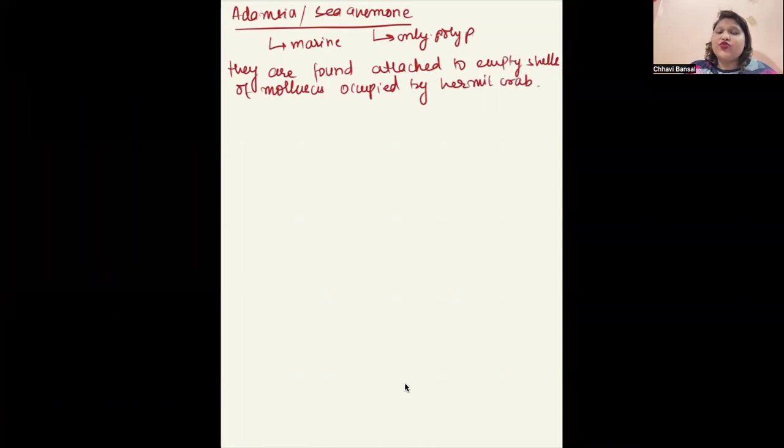Okay, it means they show a relationship called commensalism. What is commensalism? In which one is benefited and the other is neither harmed nor benefited. Here, Adamsia is getting benefited, but hermit crab is not getting any benefits. Okay, how? Because when the hermit crab is moving, it helps in the movement for Adamsia also. So Adamsia shows commensalism with hermit crab.